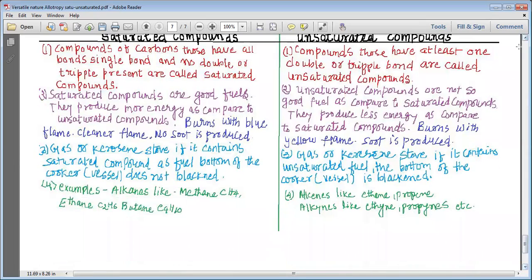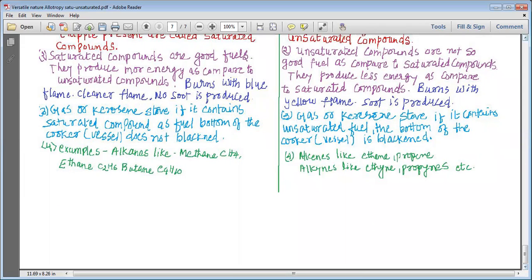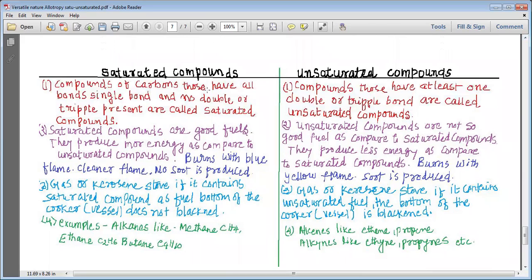My dear students, we have studied about the saturated and unsaturated compounds already, but let me remind you once again that saturated compounds are generally, in hydrocarbons, the alkanes, whereas unsaturated compounds are those which we call alkenes or alkynes. Now let us study the difference between the saturated and unsaturated compounds. Let's study four various differences between them, and we'll finish the class.